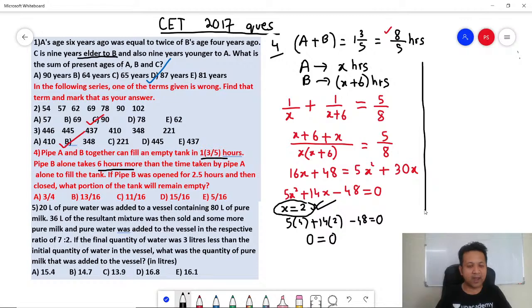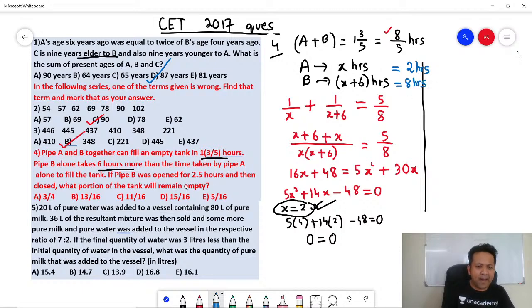That's what you are looking at, right? So let's now get the answer. X is 2. You could have solved the quadratic equation, but doing a hit and try gives you a faster answer. Now you know that A will take 2 hours, and B will take 2 plus 6, 8 hours.